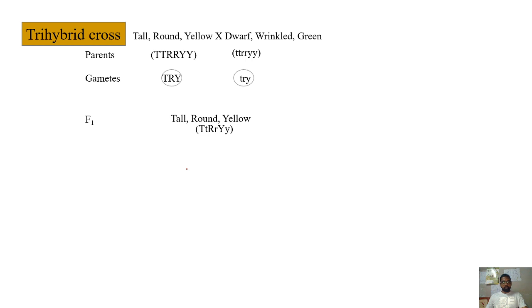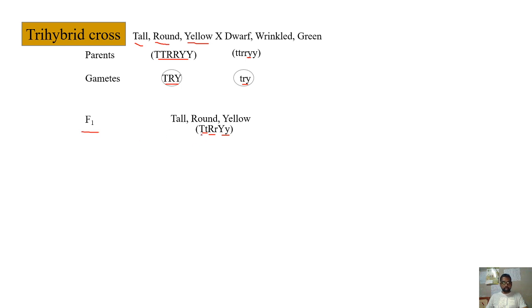Right, well, coming to the trihybrid cross, here 3 pairs of traits, that is 3 different characters, are considered. So tall, round, yellow, again pure breeding, crossed with the dwarf, wrinkled, green. The genotypes are this. From this the gametes produced will be this, and in F1 generation you'll get capital T small t, capital R small r, capital Y small y.